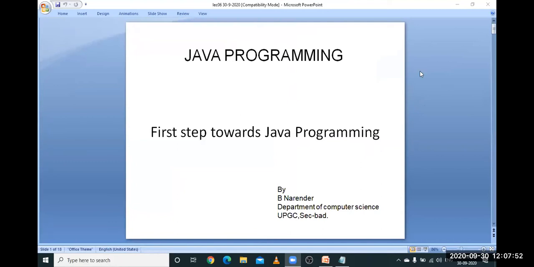Whenever a programmer is writing a program, he must consider all these basic things. Without these basic features, we cannot write any program. So this is the topic we are going to cover today. That is the first step towards Java programming, in which we will discuss several things like comments, which are used especially in programming languages. As we see in C++ also, we have comments, and in Java we have comments as well.